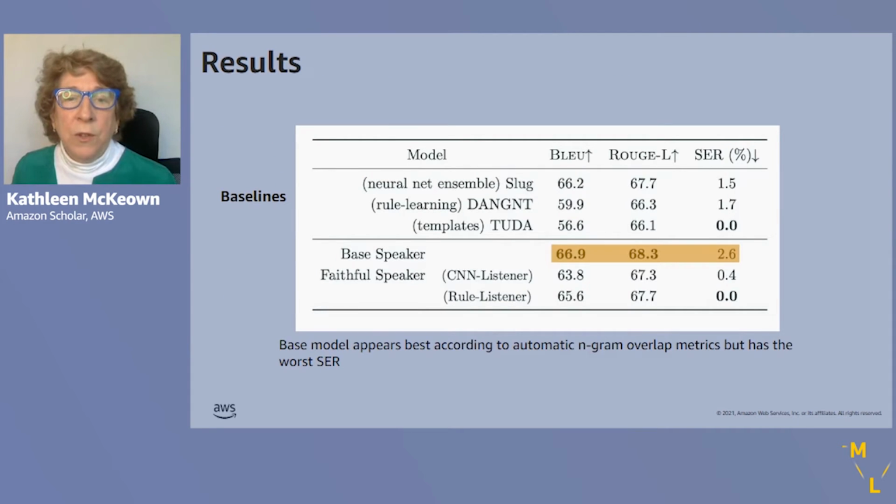So in our results, we see the base speaker and the faithful speaker at the bottom, and we compare this against some state-of-the-art baselines at the top. We can see that the base speaker appears best according to the N-gram overlap metrics, but it has the worst semantic error rate.